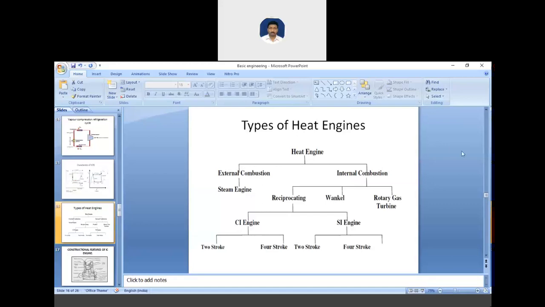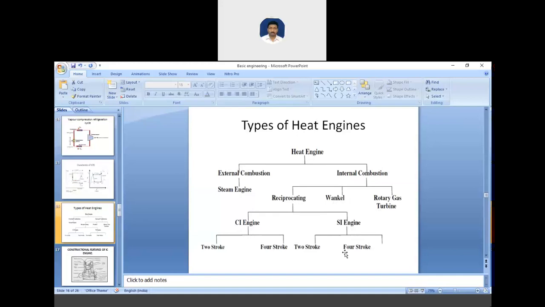Let's see the types of heat engine. Heat engines are external combustion and internal combustion. External combustion is further classified as steam engine, and internal combustion is classified as reciprocating and rotary gas turbine. And reciprocating is further classified as CI engine and SI engine, which are two stroke and four stroke, and in the same way the SI engine is two stroke and four stroke. Before that, let me tell you about the